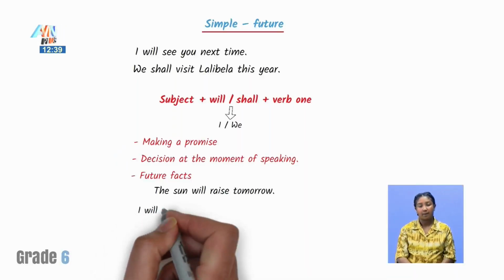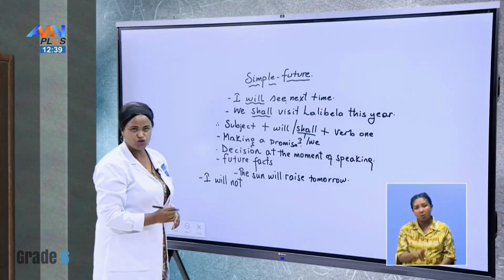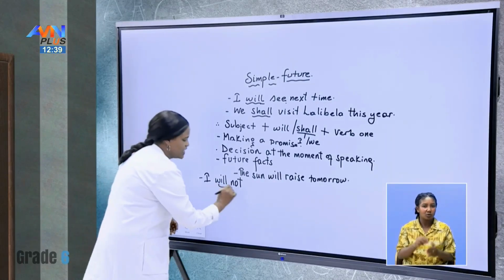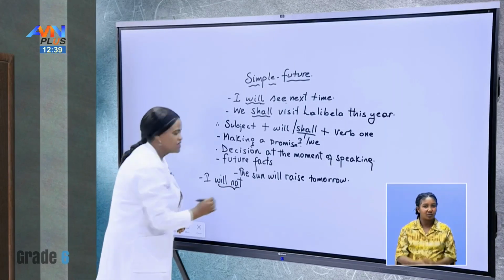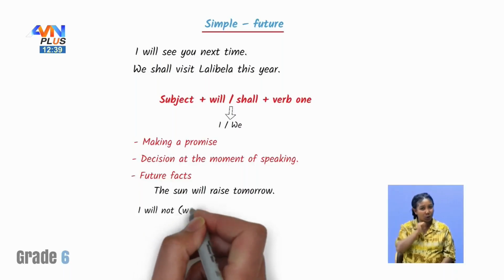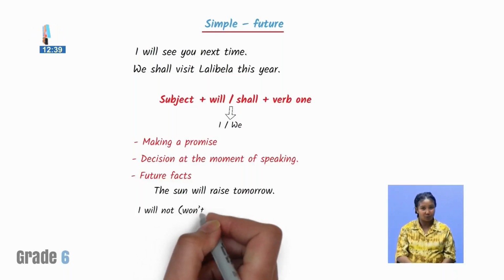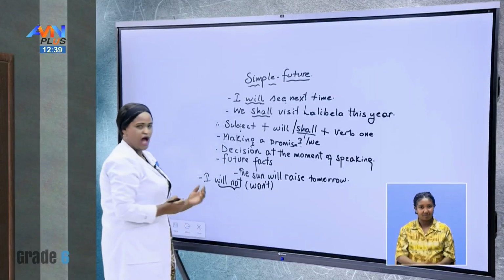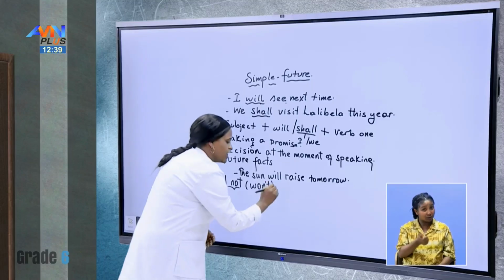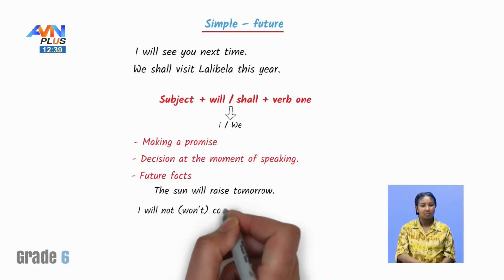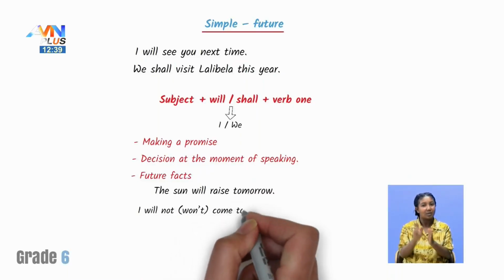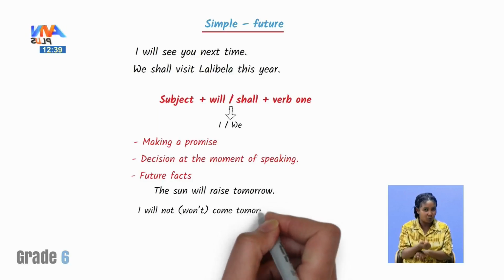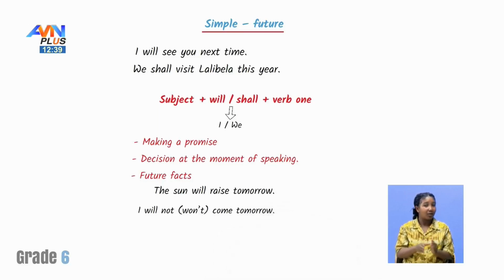I will not. Or how do we make it short? Will not, this one. I will not, or I won't. Very good. I won't. Look at this, won't. Yeah? I won't come. Let's say when you say next time, if it was tomorrow, I won't come tomorrow.